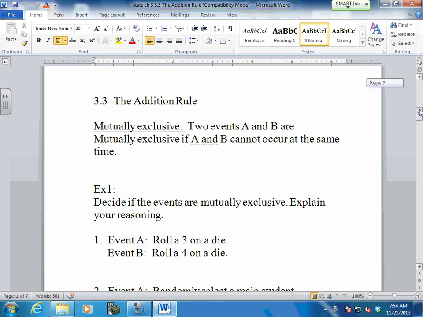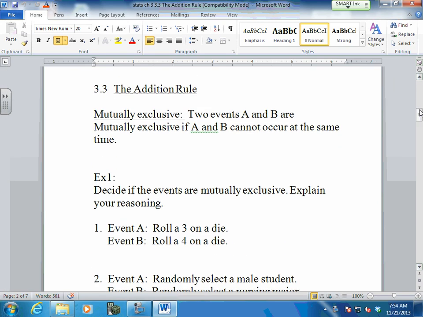is a good starting place. So now, here's the addition rule. Formal addition rules. I gave you the notes, so feel free to write on them, embellish them, whatever you need to do. Two events, A and B, are mutually exclusive if, and only if, A and B cannot occur